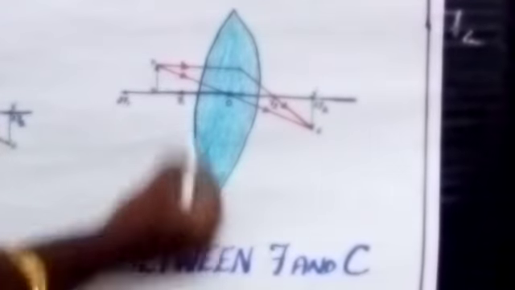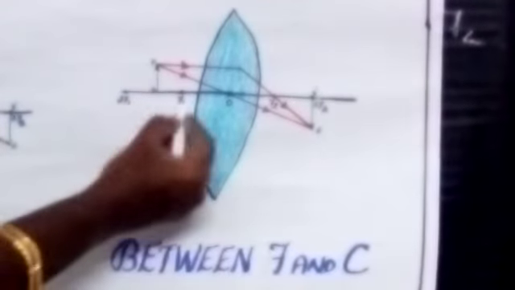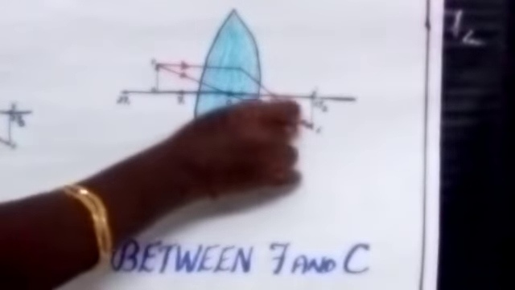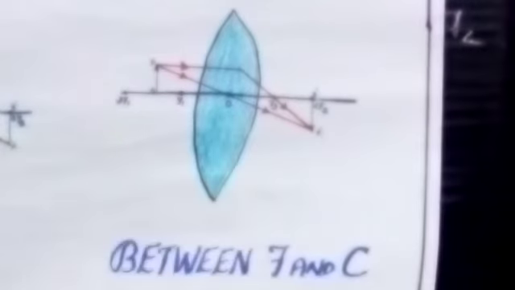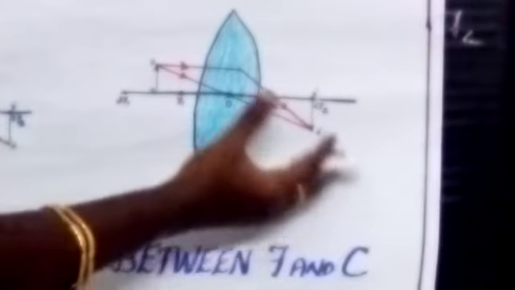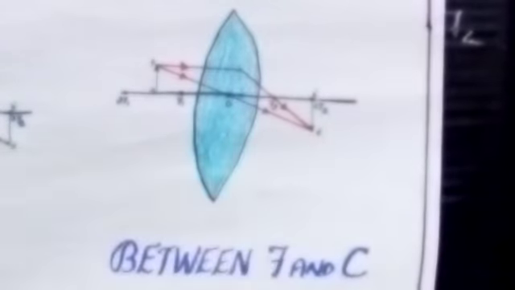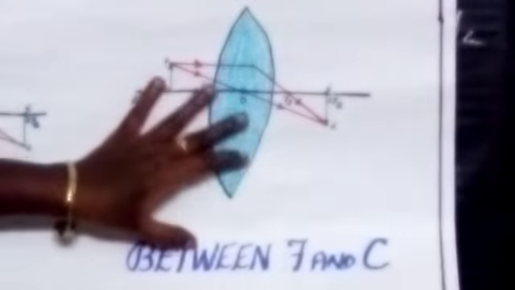So when we are placing the object between the principal focus and the center of curvature, we can get the image beyond C. What about the size of the image? It is large. We can get a large-size image, and it is a real and inverted image.